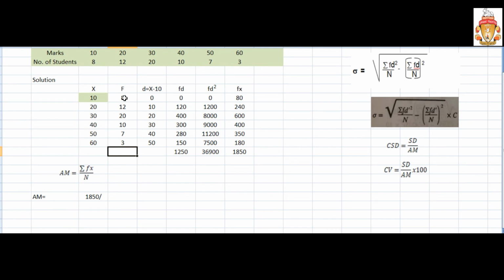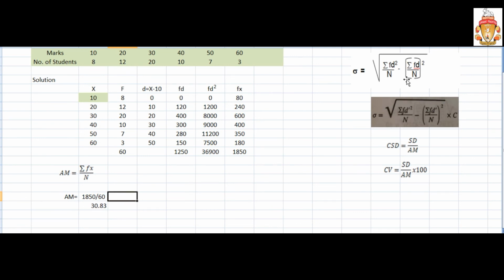What is the frequency total here? You add the frequency of all these, you will get 60. So 60 is the value. Then what is the answer for this arithmetic mean? So arithmetic mean equal to 1850 divided by 60. The answer is 30.833. So this was the answer for this.